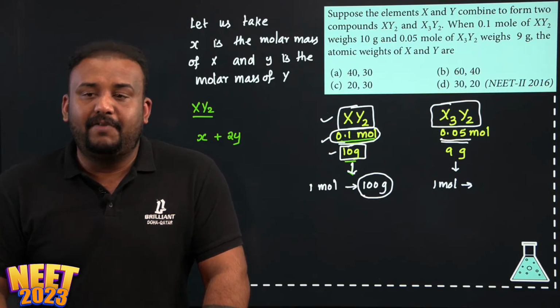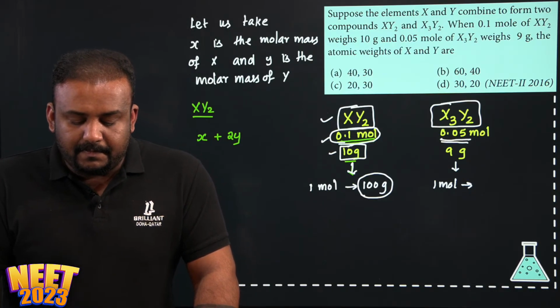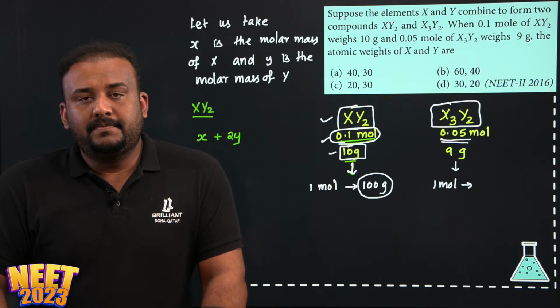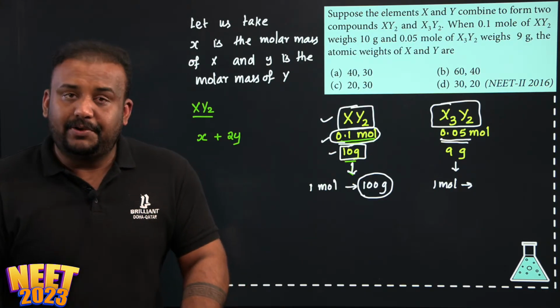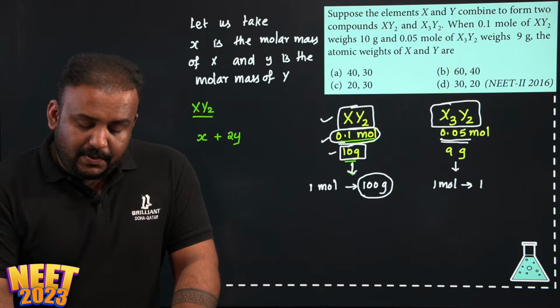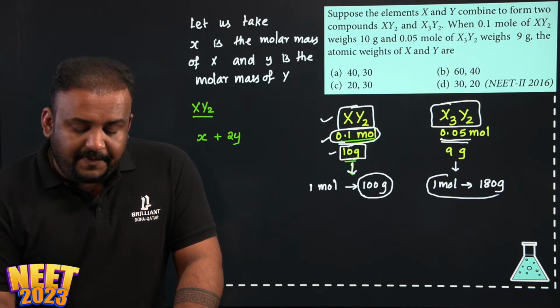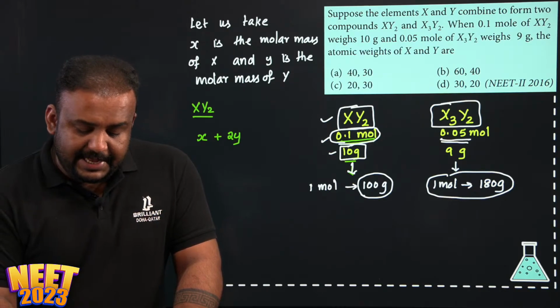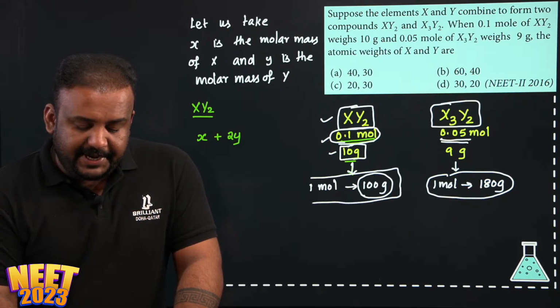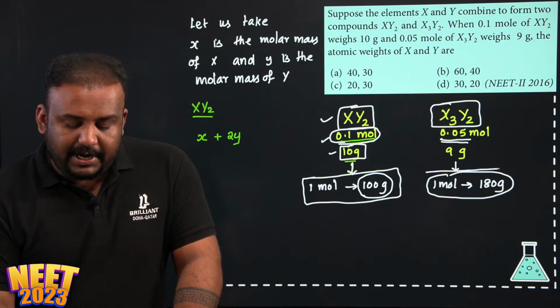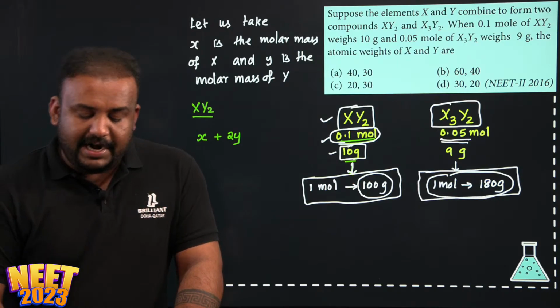So 1 mole will have how much mass? 9 divided by 0.05, isn't it? That will be equal to 180 gram. So you can clearly see that the molecular weight of XY2 is 100 gram and the molecular weight of X3Y2 is 180 gram.